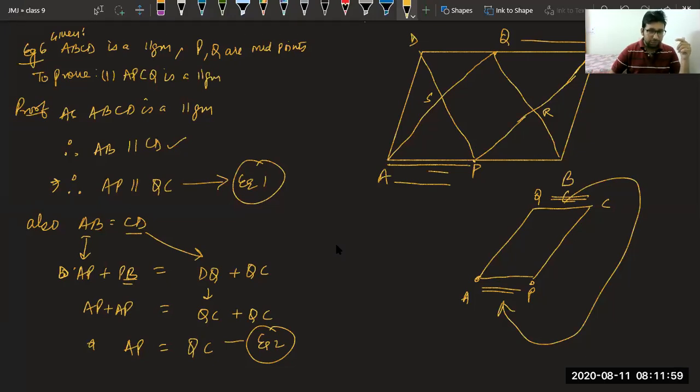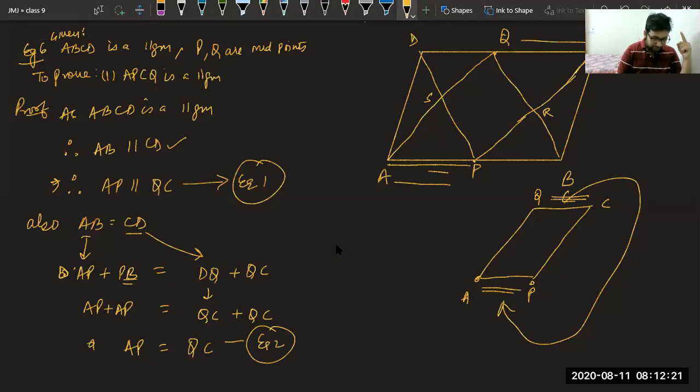All of you, please, are you able to understand this? Kindly confirm. As we have proved one pair of opposite sides equal as well as parallel, we can say that APCQ is a parallelogram.